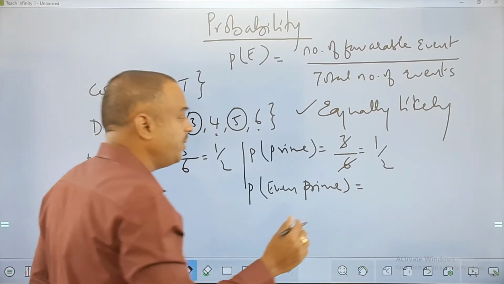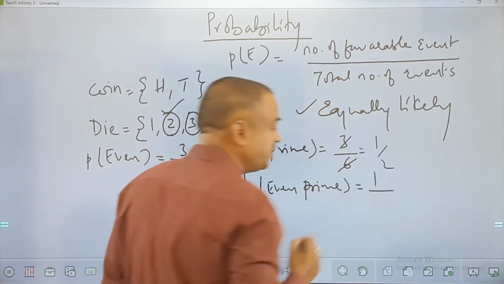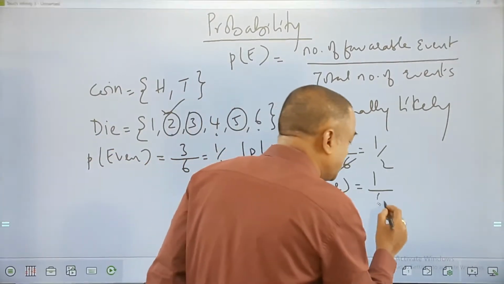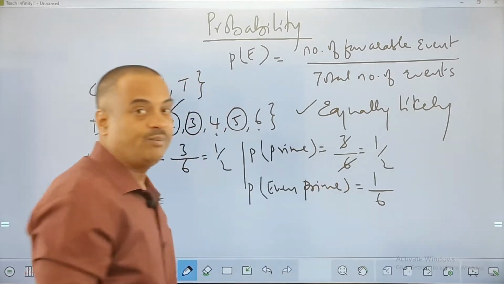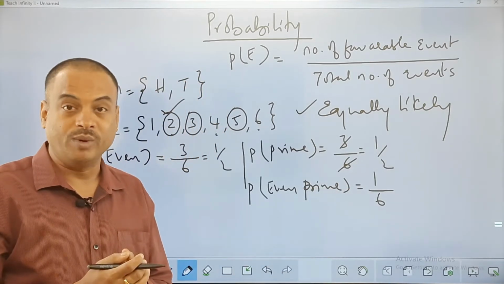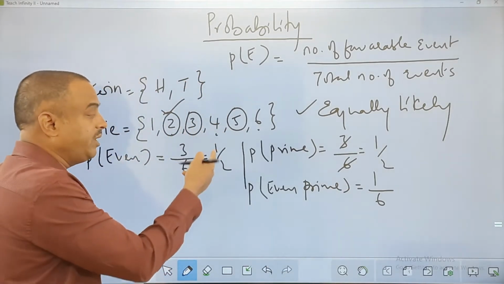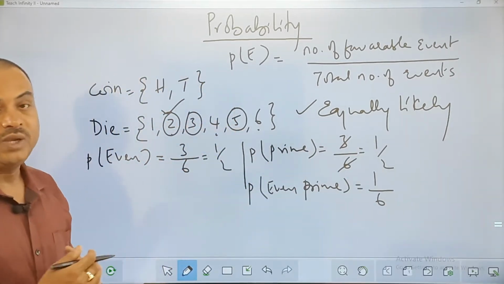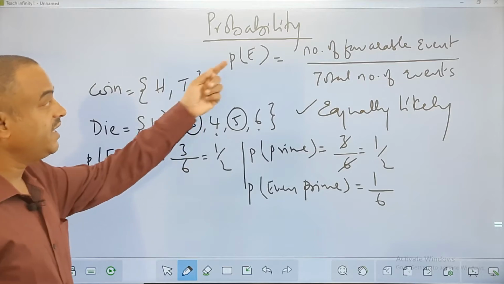Only 2. So how many are in favor of the question? 1. And the total number of events is 6. So for getting an even prime, 1 by 6 is the probability. Whenever you write favorable by total, we can call it a probability. That is what the definition says.